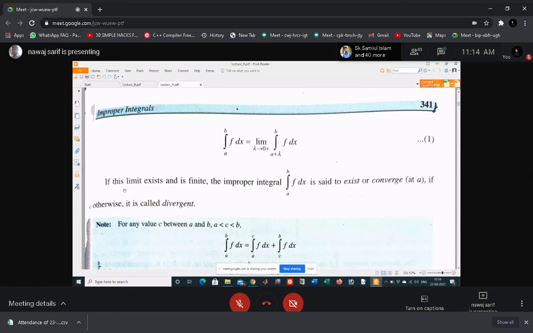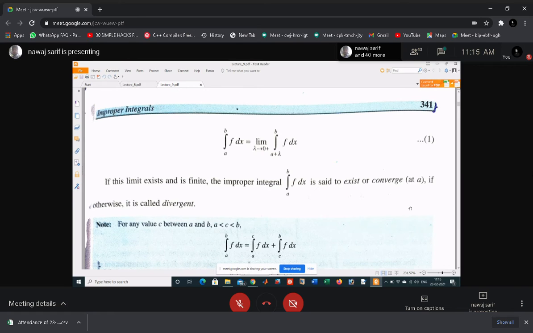and if this limit exists and is finite, the improper integral from a to b is said to exist or converge at a. Otherwise, it will be divergent. If this type of limit does not exist, then we say that this is divergent. So when this type of limit exists, then we say that this integral is convergent, or this integral exists at that point a.